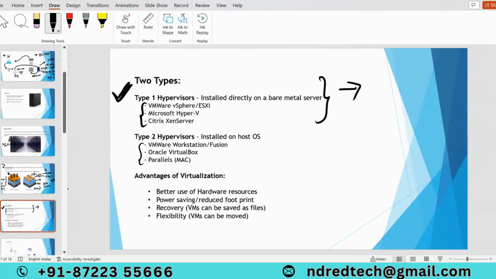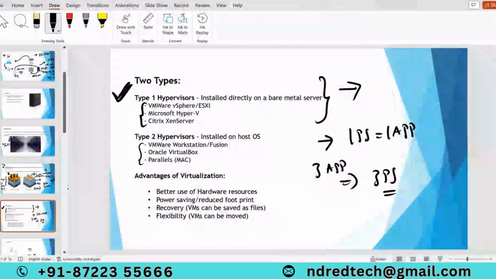These are all examples. So what are the advantages of virtualization? As I mentioned, better use of hardware resources. Previously, one physical server could handle only one application. If I wanted to deploy 3 applications, I had to buy 3 physical servers.